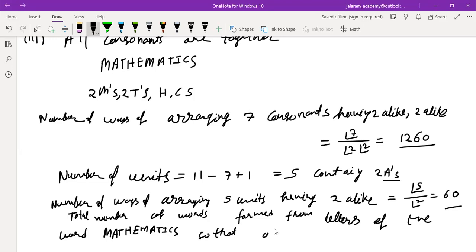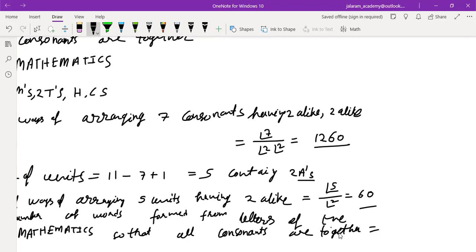so that all consonants are together will be given by the product of these two, as these and these are done together. 126 times 6 is 756. So it is 75,600. So there are 75,600 ways of arranging the letters of the word mathematics so that all the consonants are together. Is that clear to everyone?